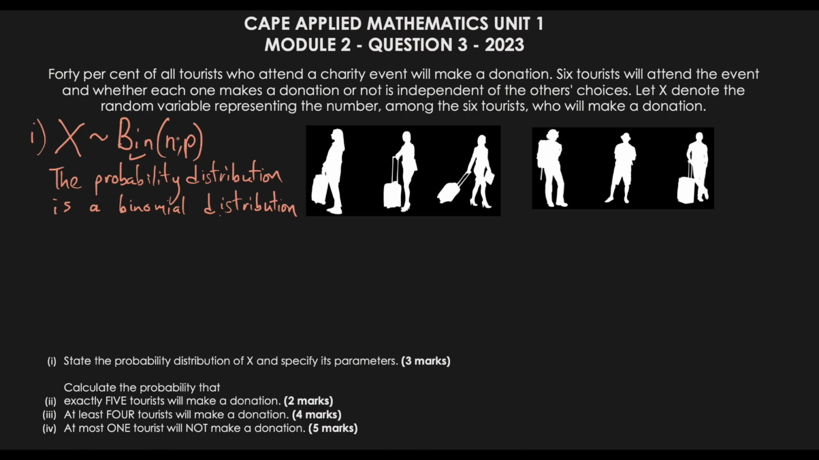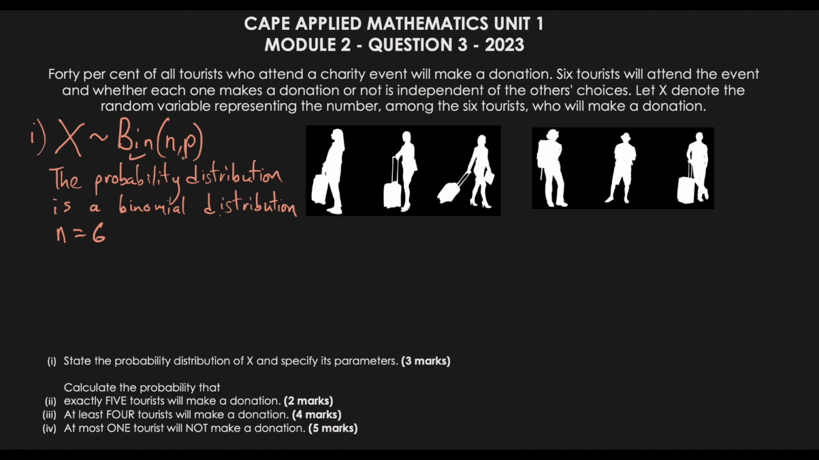So in this case, the parameters for this would be n. So in this case, n represents the cap that we have, which is one of the assumptions made in a binomial. We have a cap on the number of tourists we can have. So in this case, we are only looking at 6. So 6 is our cap, therefore n is equal to 6.